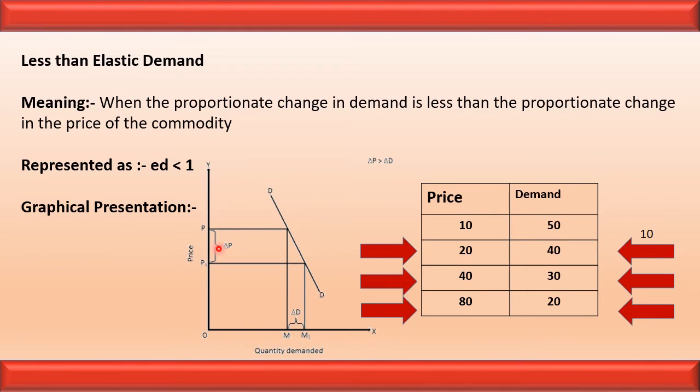Try to understand the same thing through the schedule. Here we can see that the demand is changing by 10%, whereas the percentage change in price is increasing. Firstly, it increased by 10%, then by 20%, then by 40%. But in all these cases, the percentage change in demand is the same, 10%.